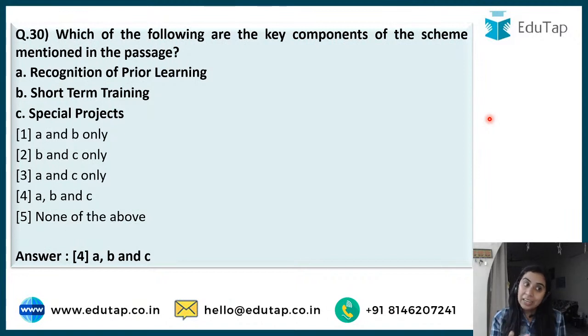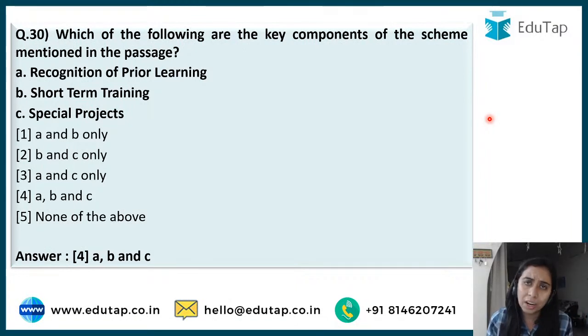Secondly, if the person says I have already my 15 years of experience and is able to prove the experience, the work, then that skill which he already has by virtue of his experience of plumbing for 15 years will also be recognized and he will be provided a certificate, recognition of prior learning. That means his informal skill can now be converted into a formal skill through certification. This is also being provided.